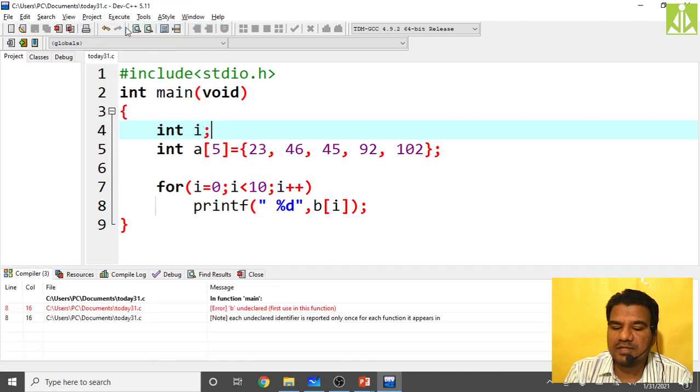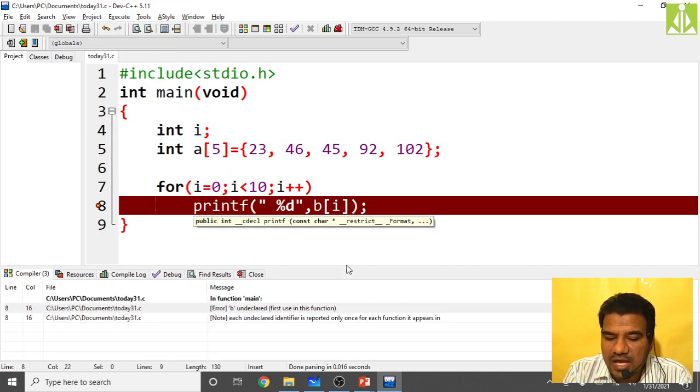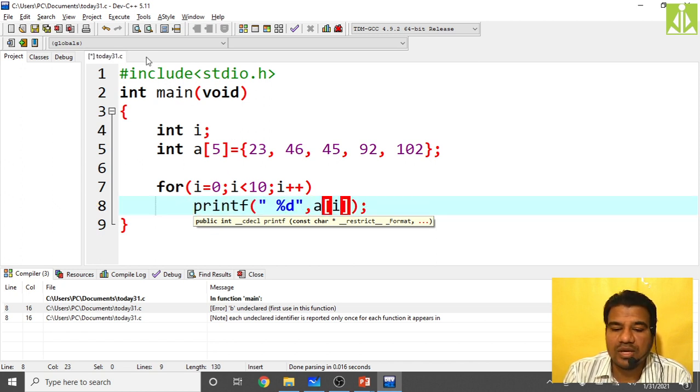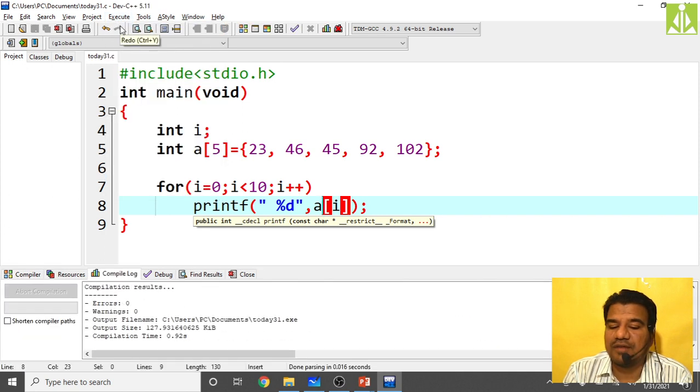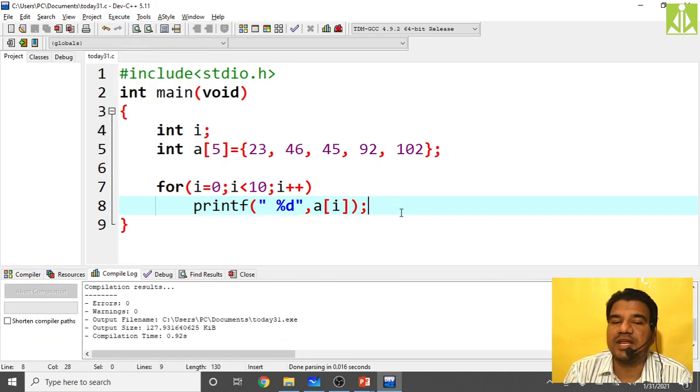Now we compile, we'll see. Now it is saying B is undeclared. So here you make it as A. Okay. Now you just see what it will say. Yeah, we are not getting any errors here in Dev C++. So simply crossing the array boundary, it is the responsibility of the programmer itself. You have to make sure that you should not cross the boundary. Here we tried crossing the boundary, but your compiler is not raising any errors.